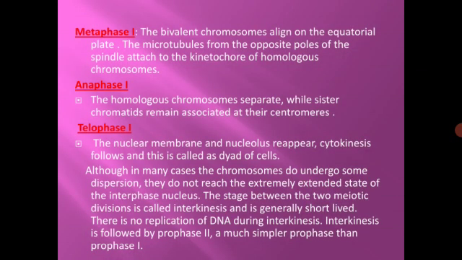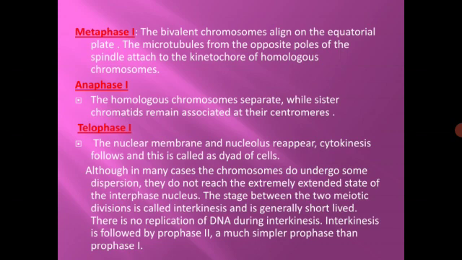Metaphase 1 is the next stage. The bivalent chromosomes align on the equatorial plate. The microtubules from the opposite poles of the spindle attach to the kinetochore of a homologous chromosome. Remember, during metaphase 1, bivalent chromosomes align at the equatorial plate. That is a characteristic feature of metaphase. Next stage is anaphase 1. During anaphase 1, the homologous chromosomes separate while sister chromatids remain associated at their centromeres.